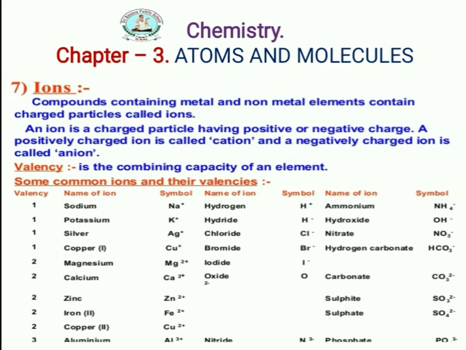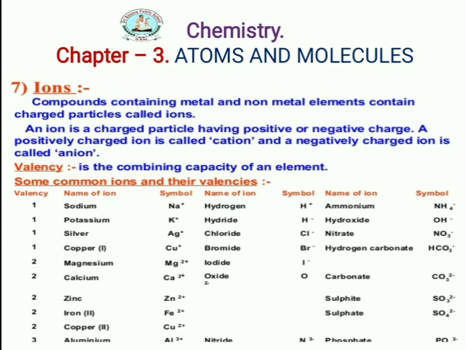Next, the name of the ion hydrogen, the symbol is H minus, hydride, H-. Chloride, Cl-. Bromide, Br-. Iodide, I-. Next, oxide is O2-, and nitride is N3-. Here we write minus. Only a minus sign in the symbol shows monovalency. If 2 is there, that is divalency. If 3 is there, that is trivalency. So this is the method of writing valency for elements.